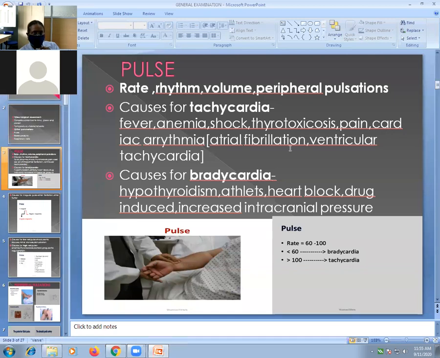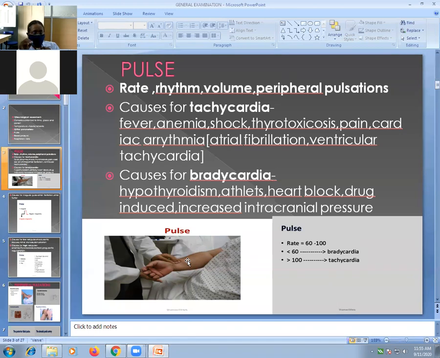In case of pulse, you first count the pulse rate. At the same time you see the rhythm, whether your pulse is regular or irregular. Then the volume of the pulse is nothing but the amplitude of the pulse, whether it is low volume, high volume or normal volume. How to decide? You can compare the volume of the patient's pulse with your own pulse volume, because you are normal, and decide whether the volume is high, low or normal.